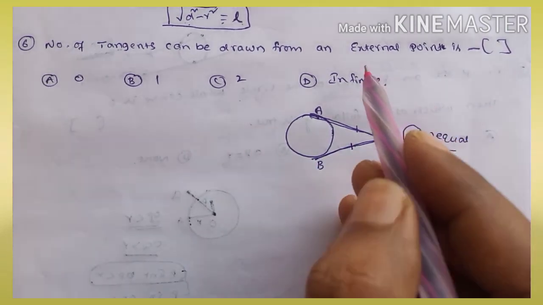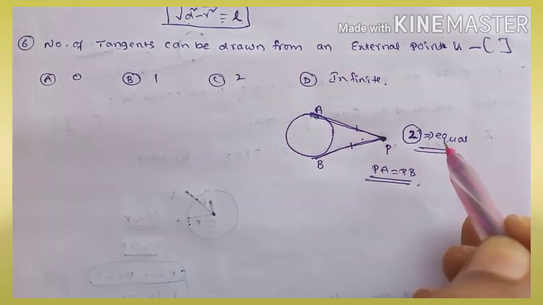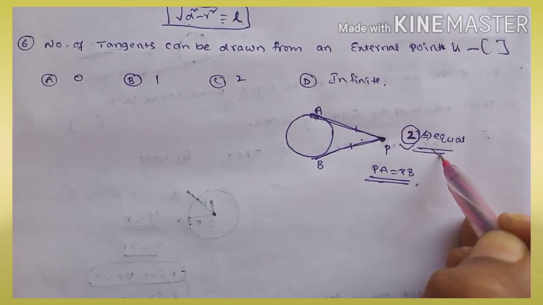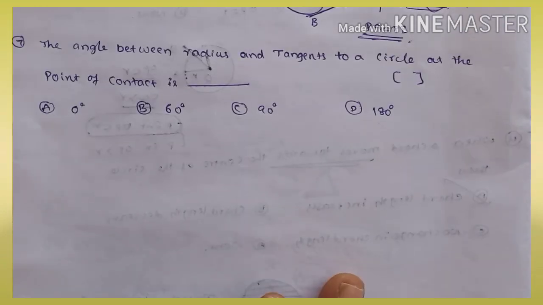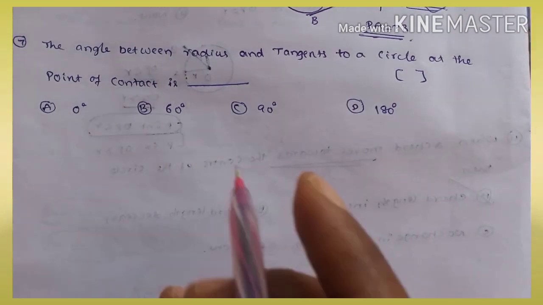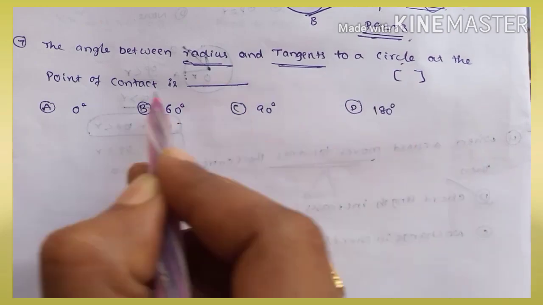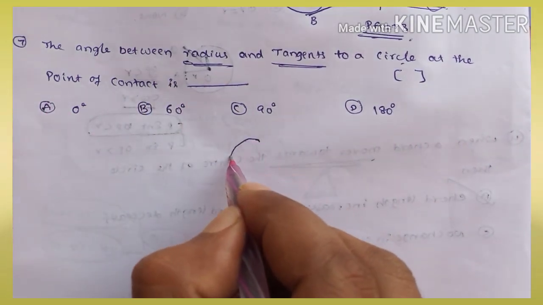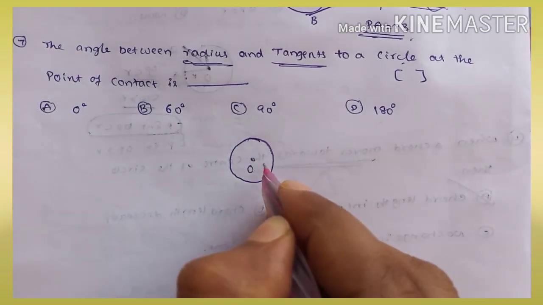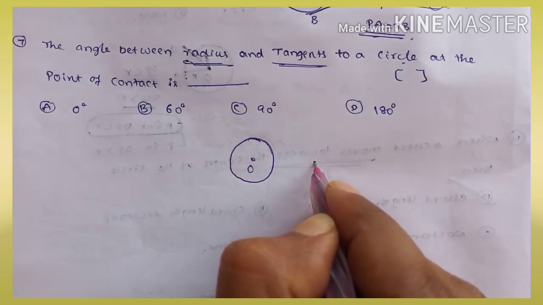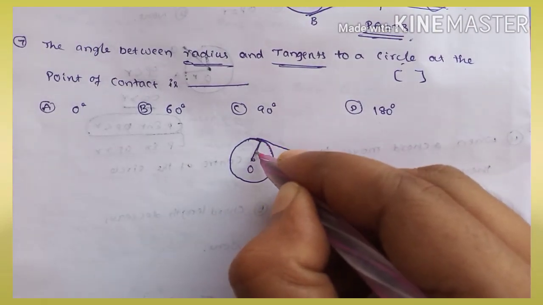Again, from an external point we can draw two tangents, and they are equal in length. Okay, next. Now the problem is the angle between the radius and tangent to a circle at the point of contact. This is a circle with center O. From an external point P, this is the tangent and this is the radius.